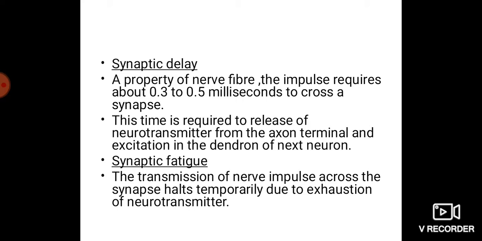As I have explained, the vesicles dock on the docking protein. They break and release the neurotransmitters by exocytosis. The neurotransmitter has to travel down through the synaptic cleft and is accepted by the receptors on the postsynaptic membrane. This time required is called the synaptic delay.